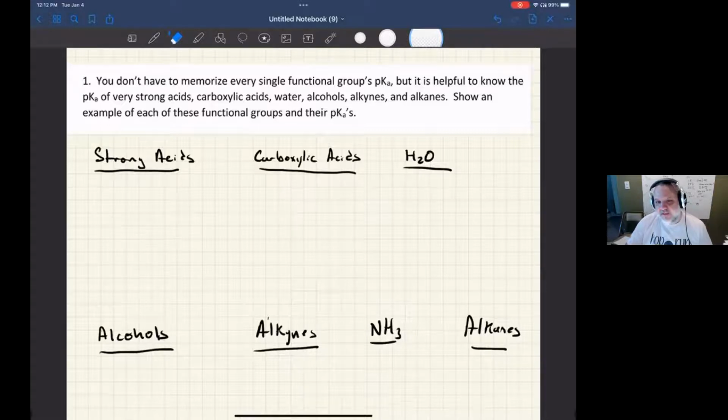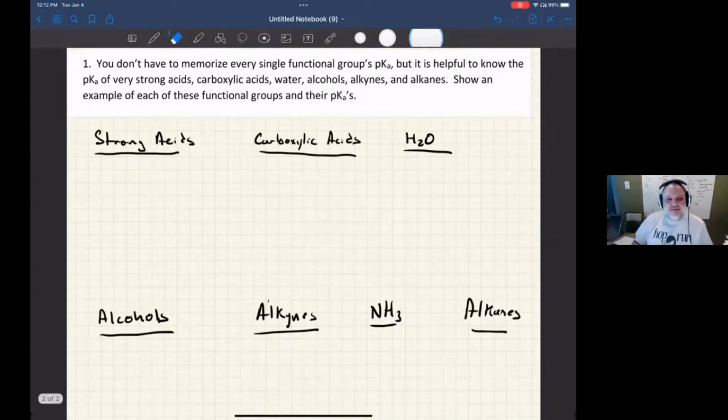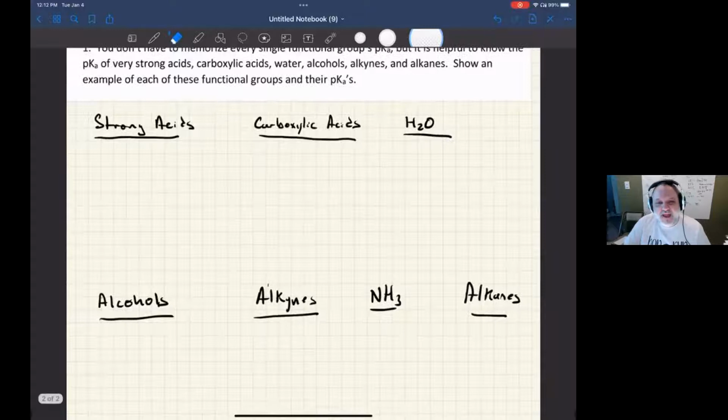I also added ammonia, because ammonia is something that I often refer back to, and I'm always wondering what the pKa of ammonia is. And so I went ahead and threw that in there because it's not a bad idea. Now, generally, you don't have to memorize these things, but man, is it helpful.